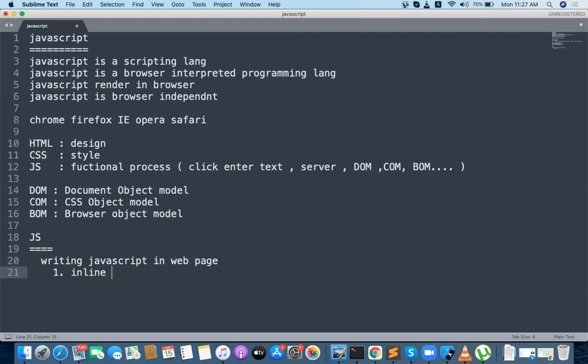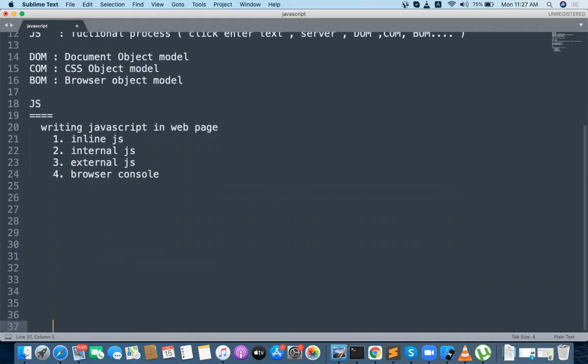One is inline JavaScript, one is internal JavaScript, one is external JavaScript, and one is browser console JavaScript. I will tell you each and everything. Can I go one by one? First, inline JavaScript. How to write inline JavaScript on top of the page? I'll explain each one by one.